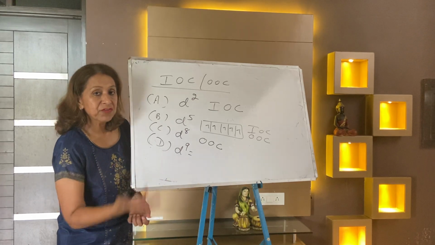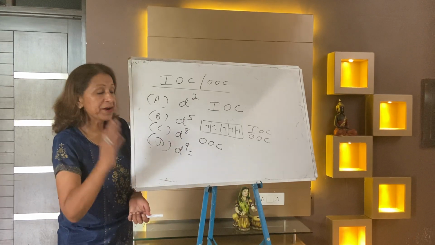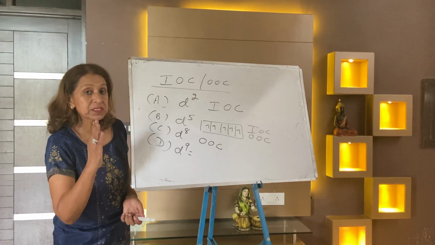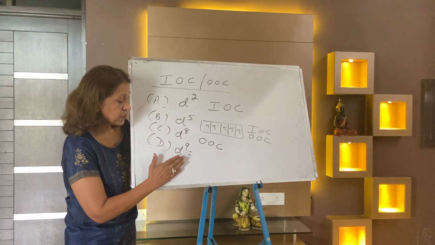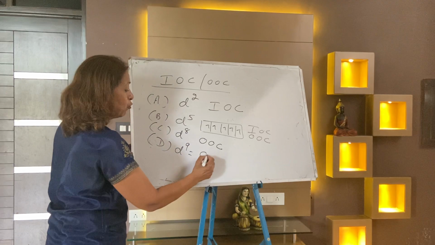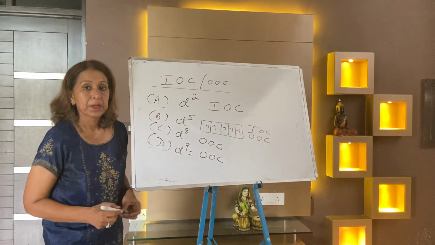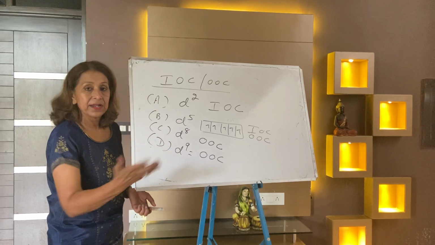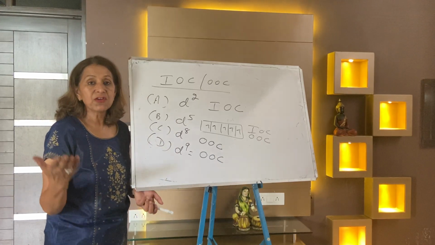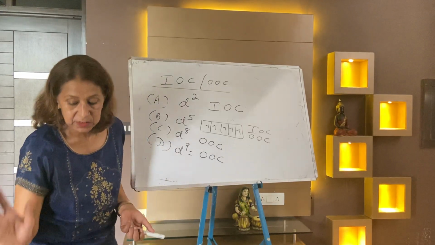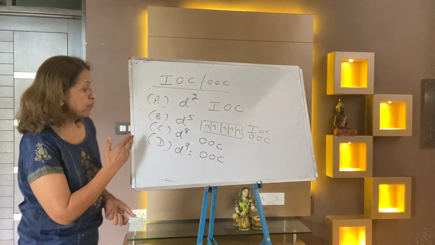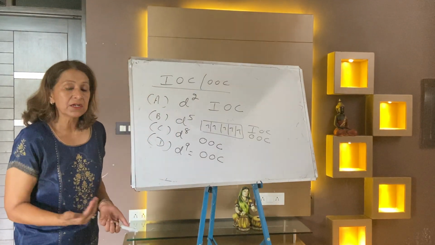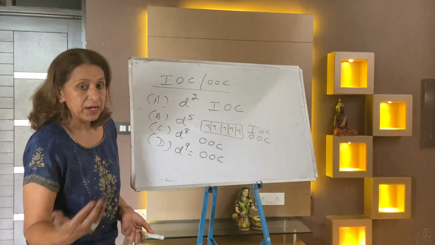In d9, if you shift the electron, in case of coordination number 6, d9 is an outer orbital complex. But if the coordination number is 4, then the question can never come: is it an inner or outer orbital complex? So this is a very interesting question. And B is the answer: d5 shows both inner and outer.